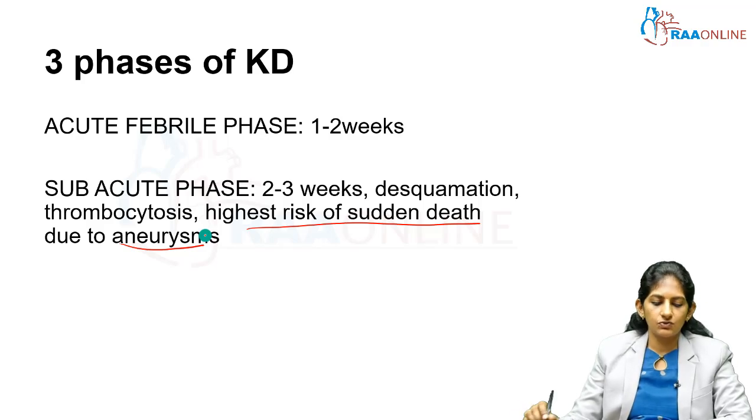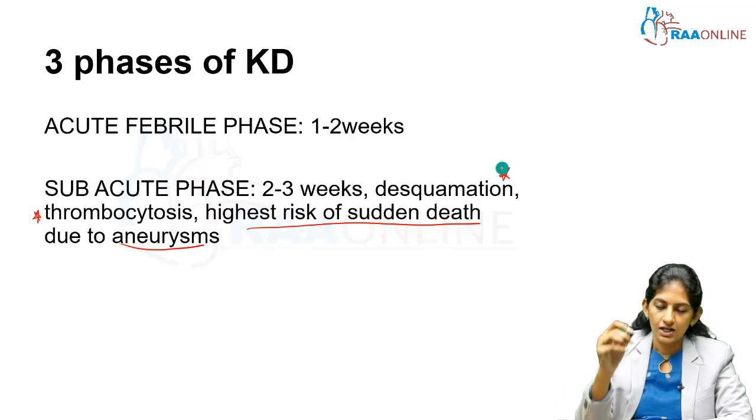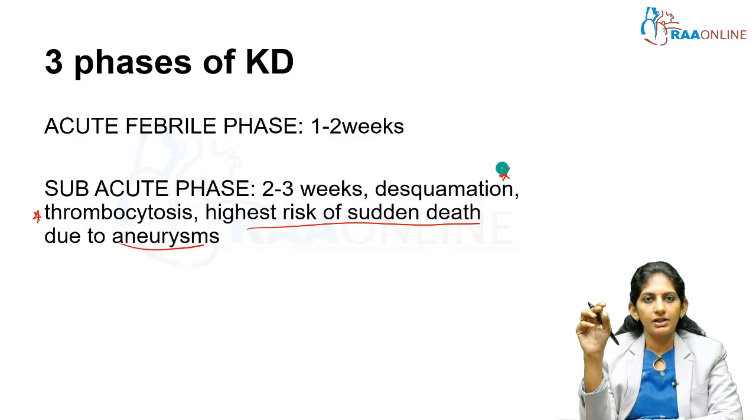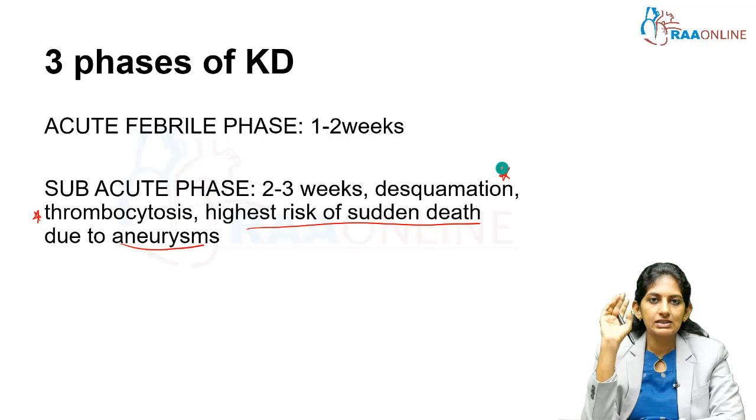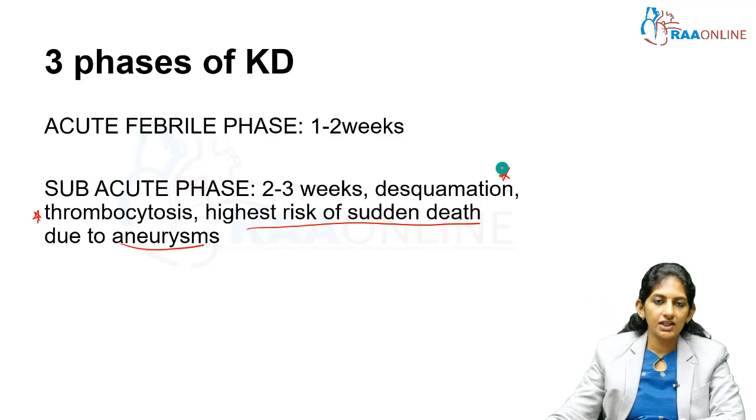This is the stage where you see typical thrombocytosis and desquamation. So if a child presents to you with desquamation and a fever for 2 weeks, you do a complete blood count, look for thrombocytosis, please think of Kawasaki disease, immediately send the child for an echocardiogram and start IVIG.